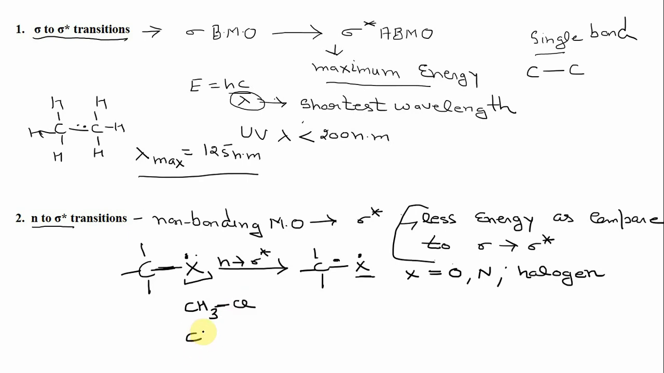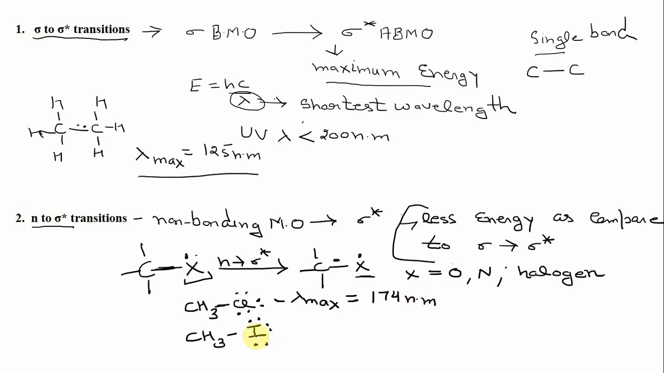For example, if you have methyl chloride and methyl iodide, here you have non-bonding electrons over chlorine, and over iodine you also have non-bonding electrons. Since the electronegativity of chlorine is more as compared to iodine, more energy is required for this N to sigma star transition in chlorine, whereas lesser energy is required for iodine. So in case of chlorine, this transition takes place at a shorter wavelength as it requires more energy, and in case of methyl chloride, lambda max is 174 nanometer.